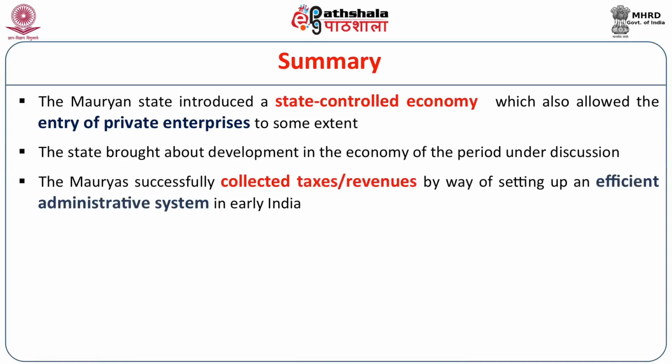The Mauryans successfully collected taxes or revenues by setting up an efficient administrative system in early India. This is how they ensured economic development for the state, while allowing private enterprises to some extent. This is what we actually get as information regarding the Mauryans' economic conditions in early India.